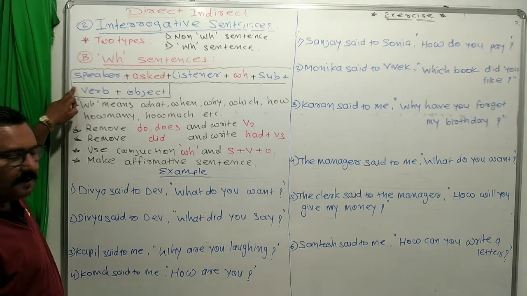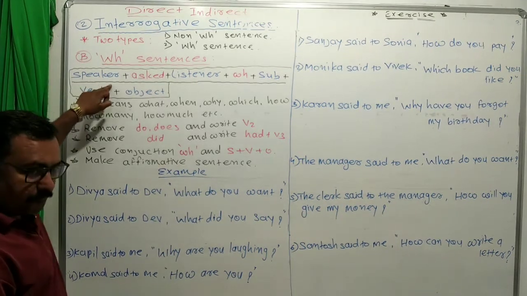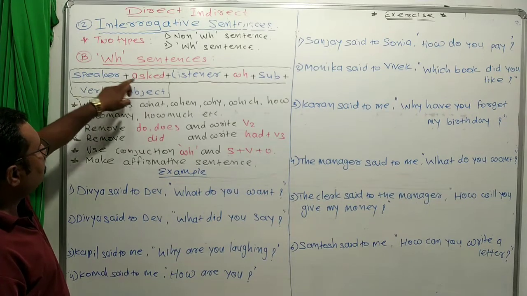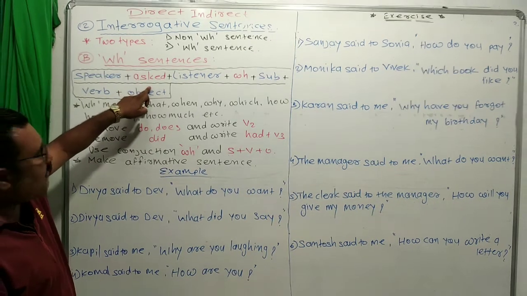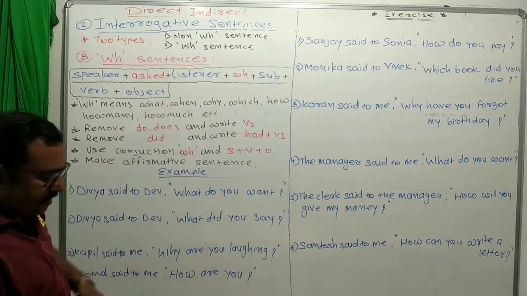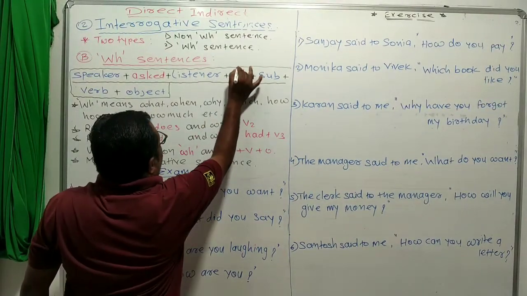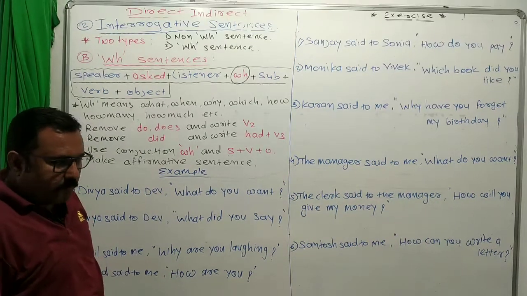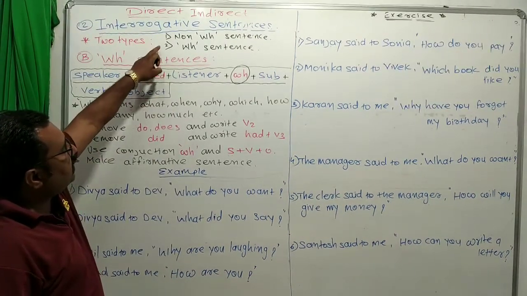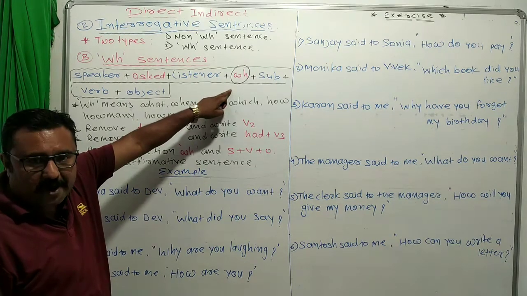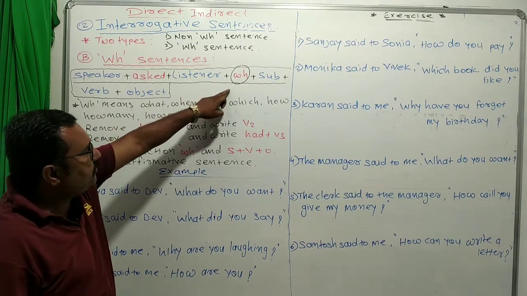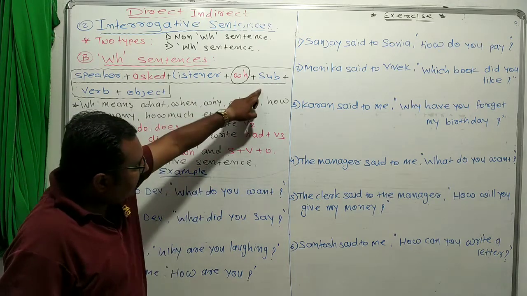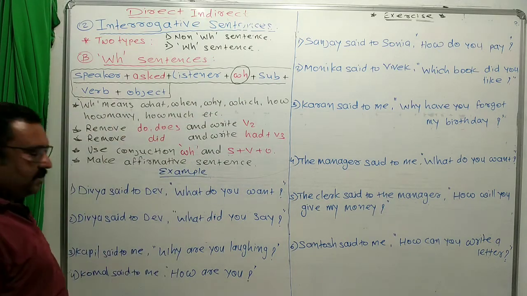The structure is there. First of all, we know very well that the speaker comes first. As a conjunction we can use ask, then the listener. As a conjunction here we can use WH. In a non-WH sentence we use if or whether, but if WH is given here, then we have to use the same thing. After that, subject, verb and object.